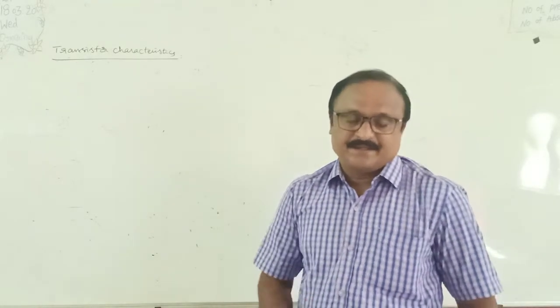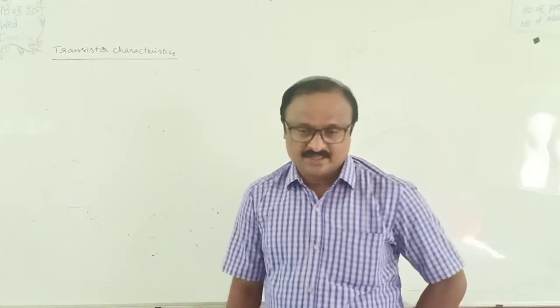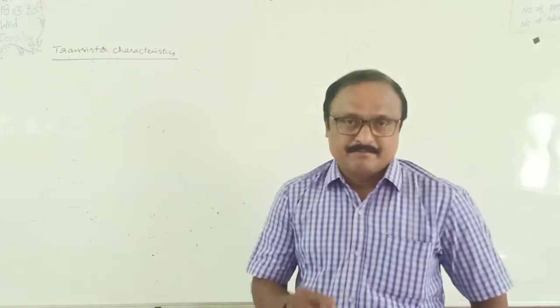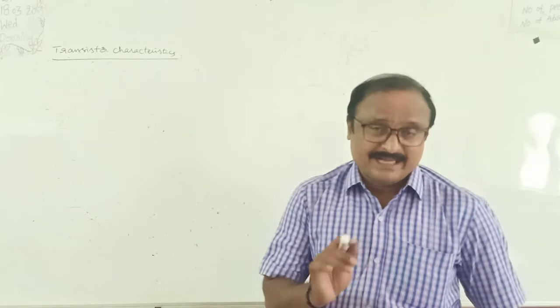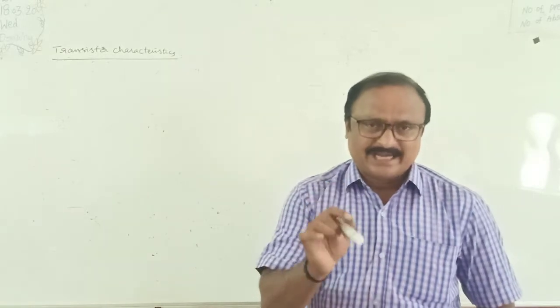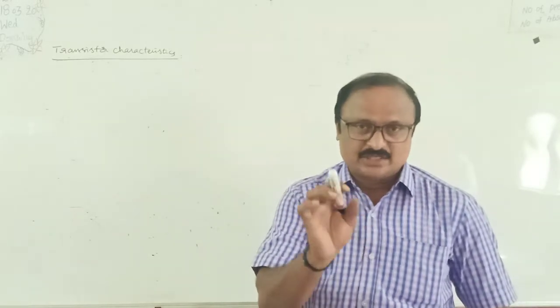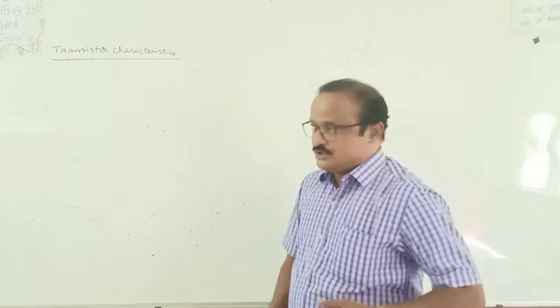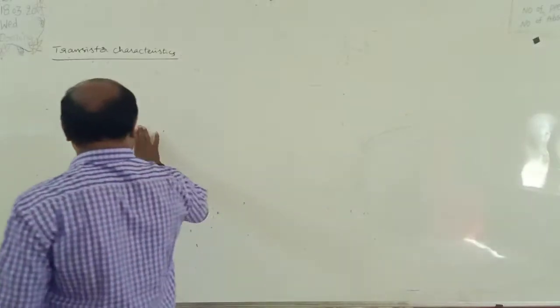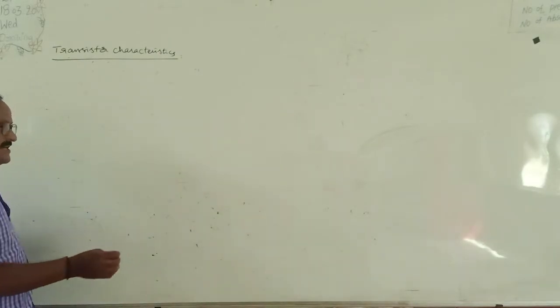In general, in the NPN transistor, majority charge carriers are electrons. In PNP transistors, majority charge carriers are positive charge holes, right? Okay. So for the NPN transistor, majority charge carriers are electrons.